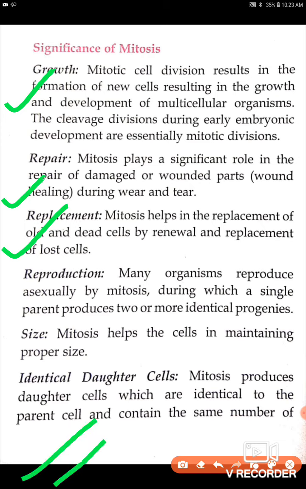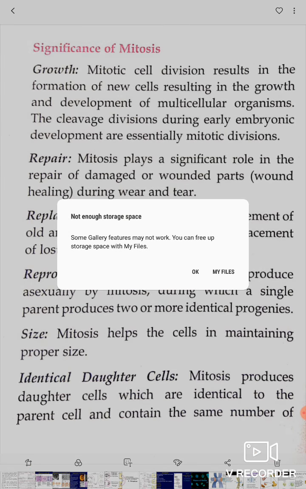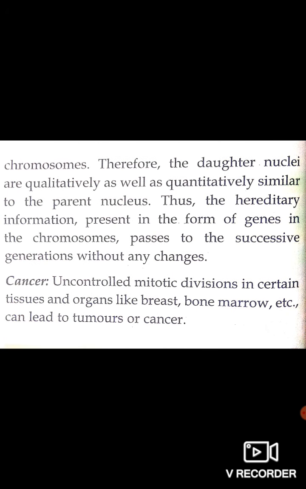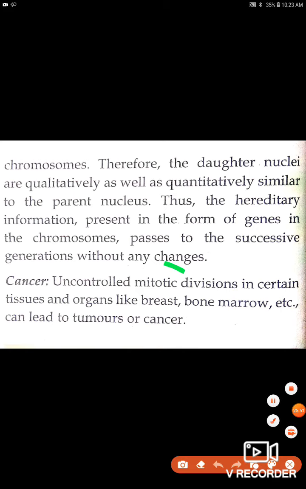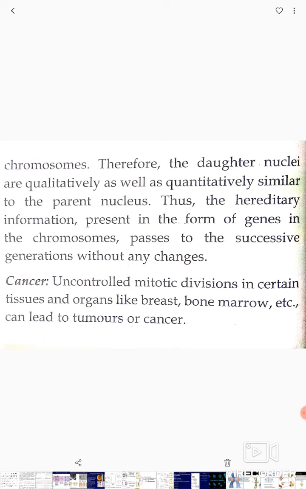And the last one, the most important, they give identical daughter cells which have the same number of chromosomes. Therefore the daughter nuclei are quantitatively as well as qualitatively similar. Many times, uncontrolled mitotic division leads to cancer. So this is all about mitosis.